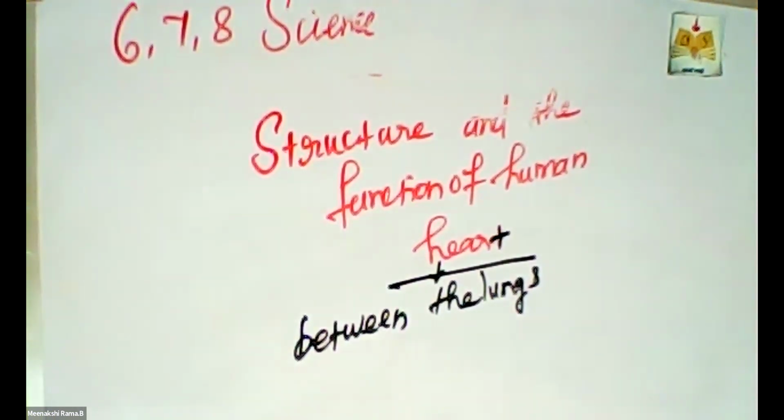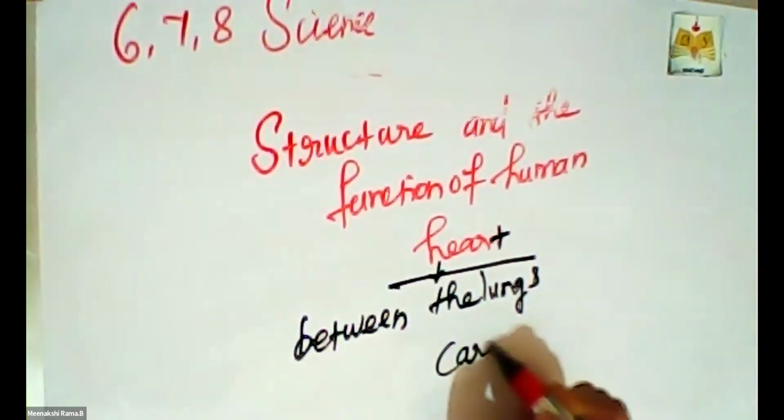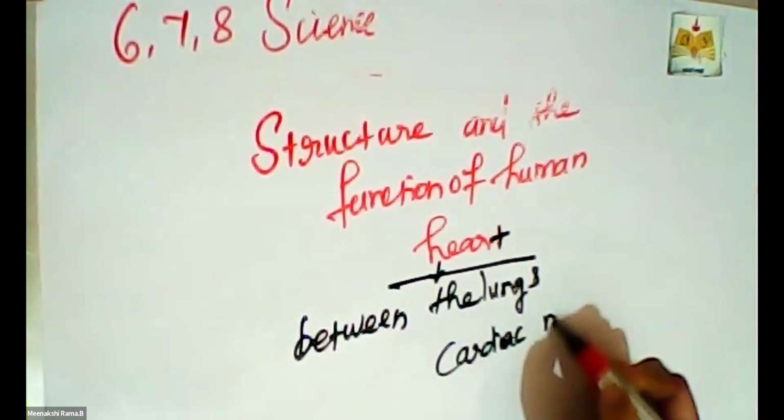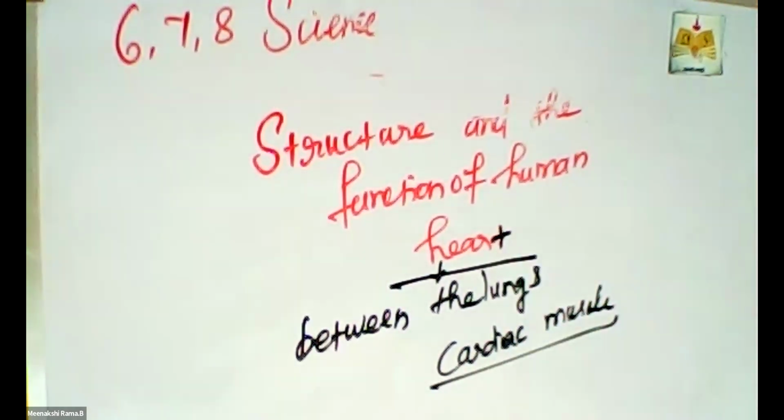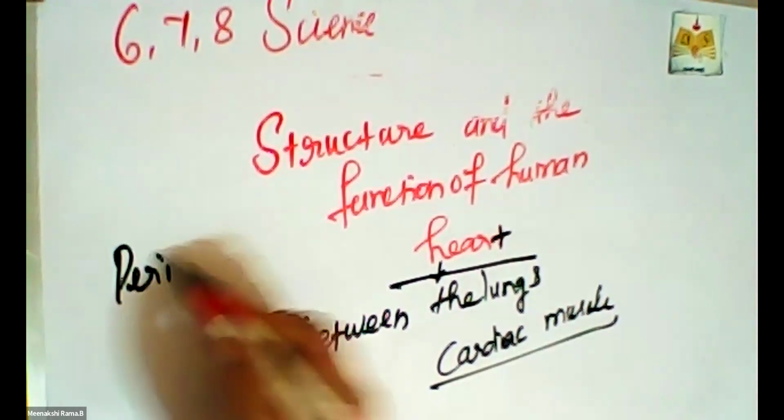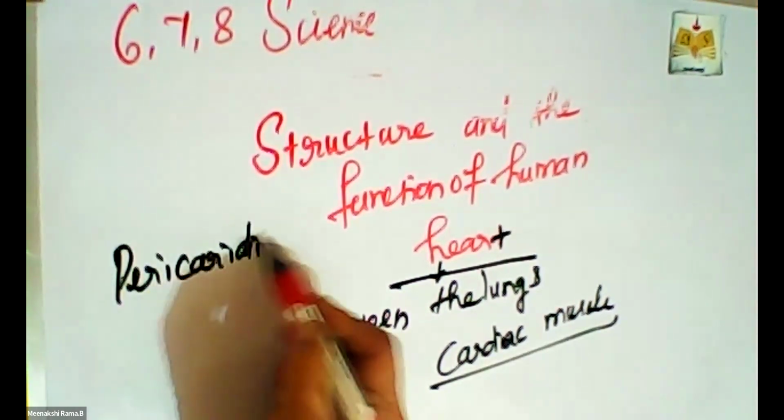The heart is made up of a special muscle that is called cardiac muscle. The heart is enclosed in a double wall called the pericardium. What is pericardium?